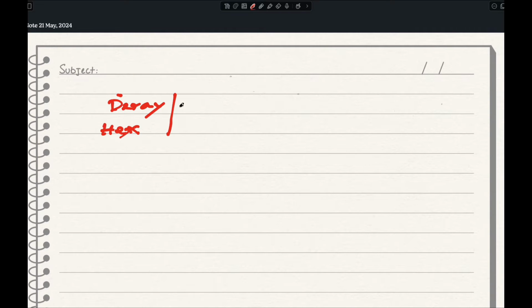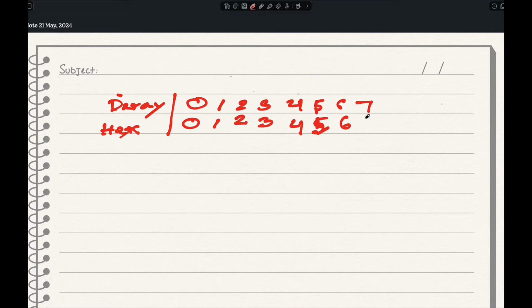We all know when it's 0 in hexa it's 0, when it's 1 in hexa it's 1. 2 is 2, 3 is 3, 4 is 4, 5 is 5, 6 is 6, 7 is 7, 8 is 8, 9 is 9, but 10 in hexa is A.